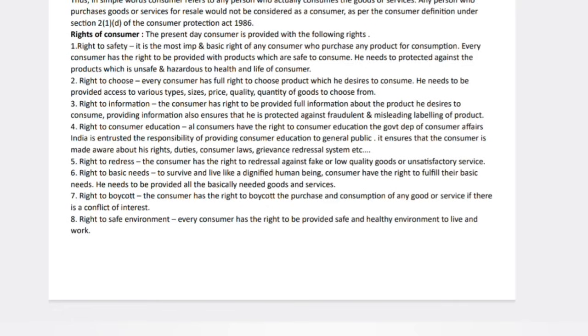So these types of rights you need to write in your answer, and you need to elaborate the answers. Again and again I'm saying, understand the concept and write everything. Okay students, and one more thing, attempt each question from unit number 2. So this is all about the video.